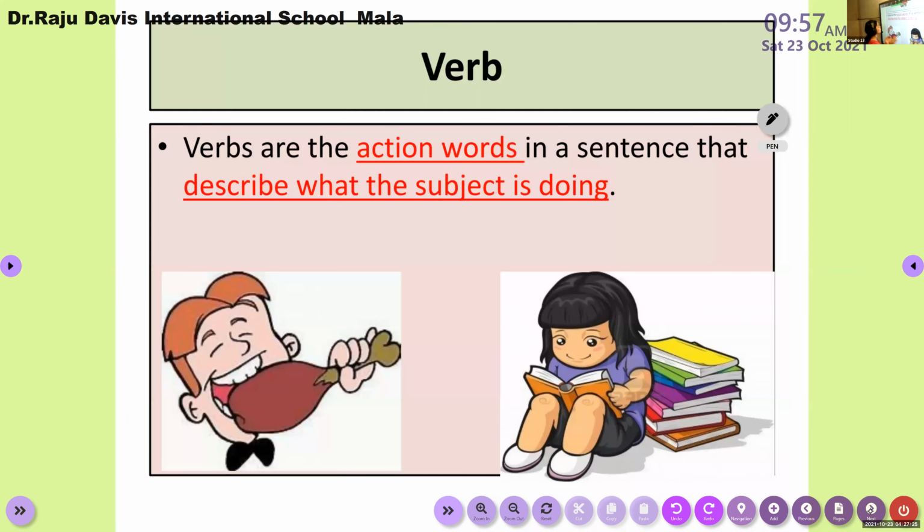Again, we explained what verbs are. I said verbs are the action words. What the subject does is said to be the action, and that action has 4 forms in English grammar. It has a present form, a past form, a past participle form, and a present participle form. Based on these forms, we can call them tenses, the time of actions. Okay, that is also over.